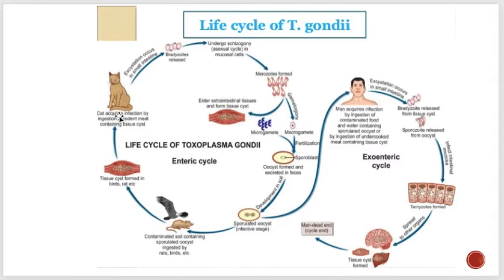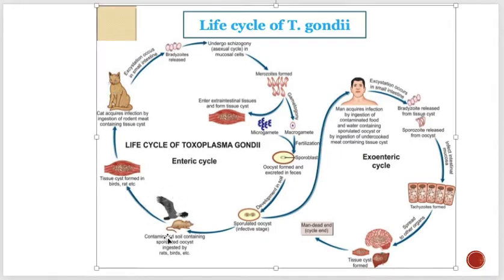Okay, so how does the cat acquire the infection? When the cat gets its food from the rats or the birds, the cat takes it from there. Okay, and the bradyzoids are released in the small intestine, and they undergo asexual multiplication, schizogony, leading to formation of merozoites. So this thing is important, guys. If you understand this thing, then there will be sporulation. This process is called sporulation.